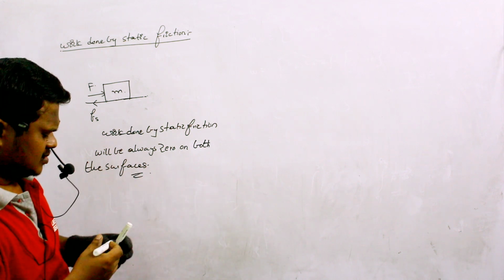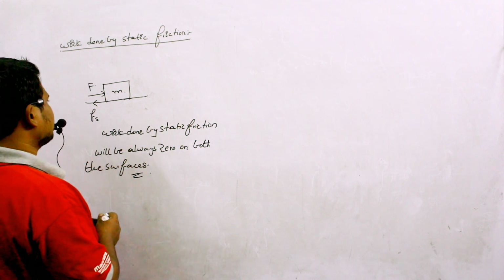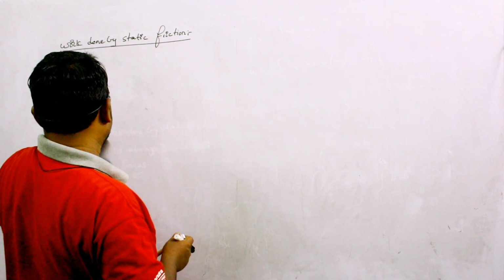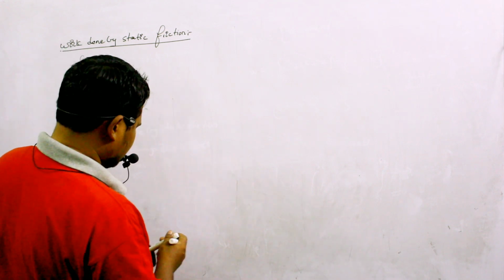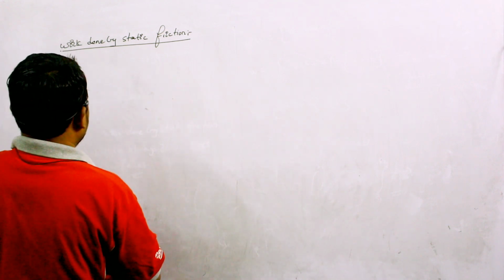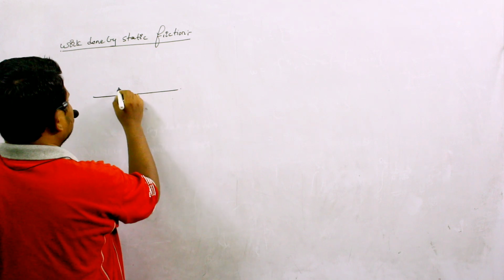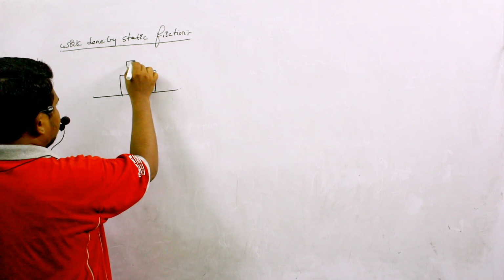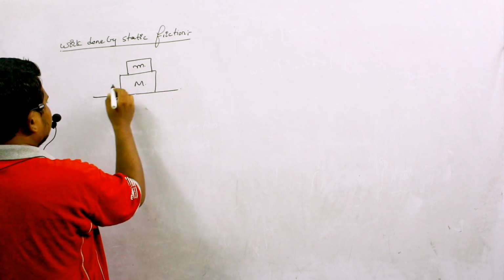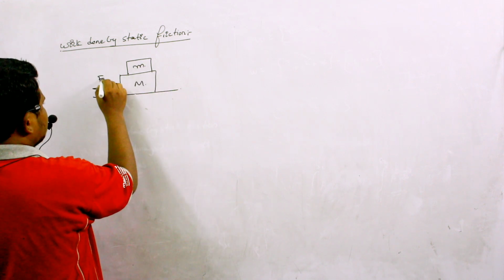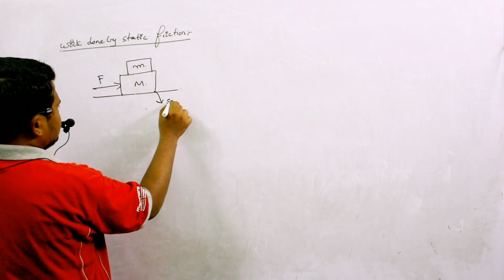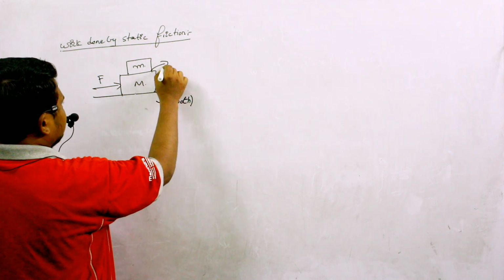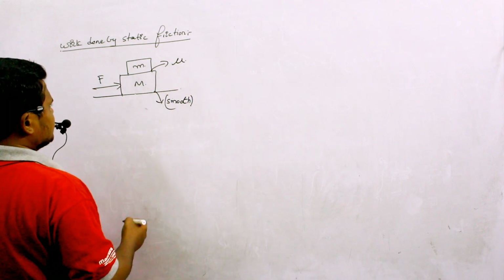Now based on this condition, let us try to calculate a condition of one block placed over the other block. For example, this is a body of capital M and this is a block of small m, and here I am applying a force of F. Consider this is a smooth surface, and here coefficient of friction mu is present.